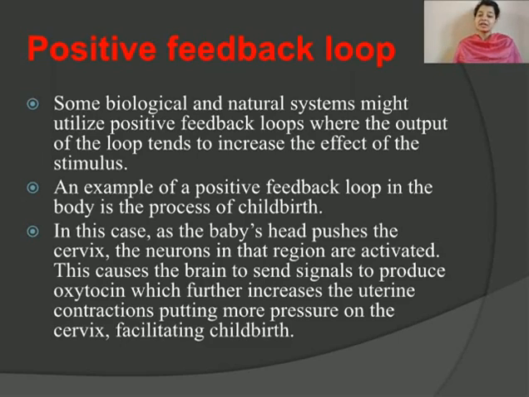A very good example is childbirth. As the baby's head pushes on the cervix, the neurons in that area are activated. This causes the brain to send a signal to produce more oxytocin, which further increases the uterine contraction, putting more pressure on the cervix and facilitating childbirth. So this is an example of a positive feedback system.